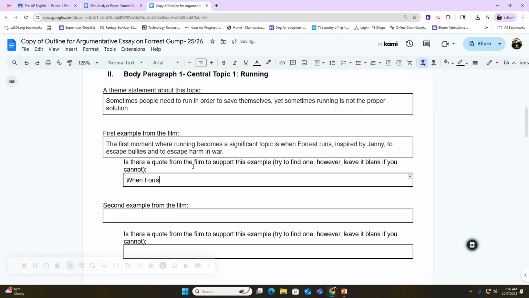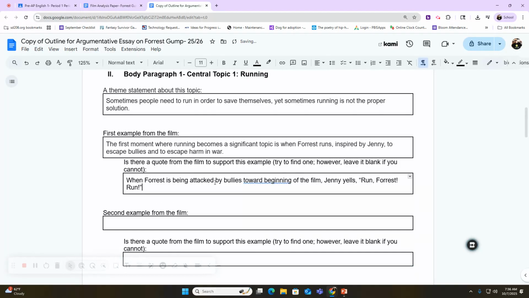When Forrest is being attacked by bullies toward the beginning of the film, Jenny yells, "Run, Forrest, run." All right, we know that quote. Very popular quote, right? So I put a quote in there because my quote now supports the example that I use right here. Right?